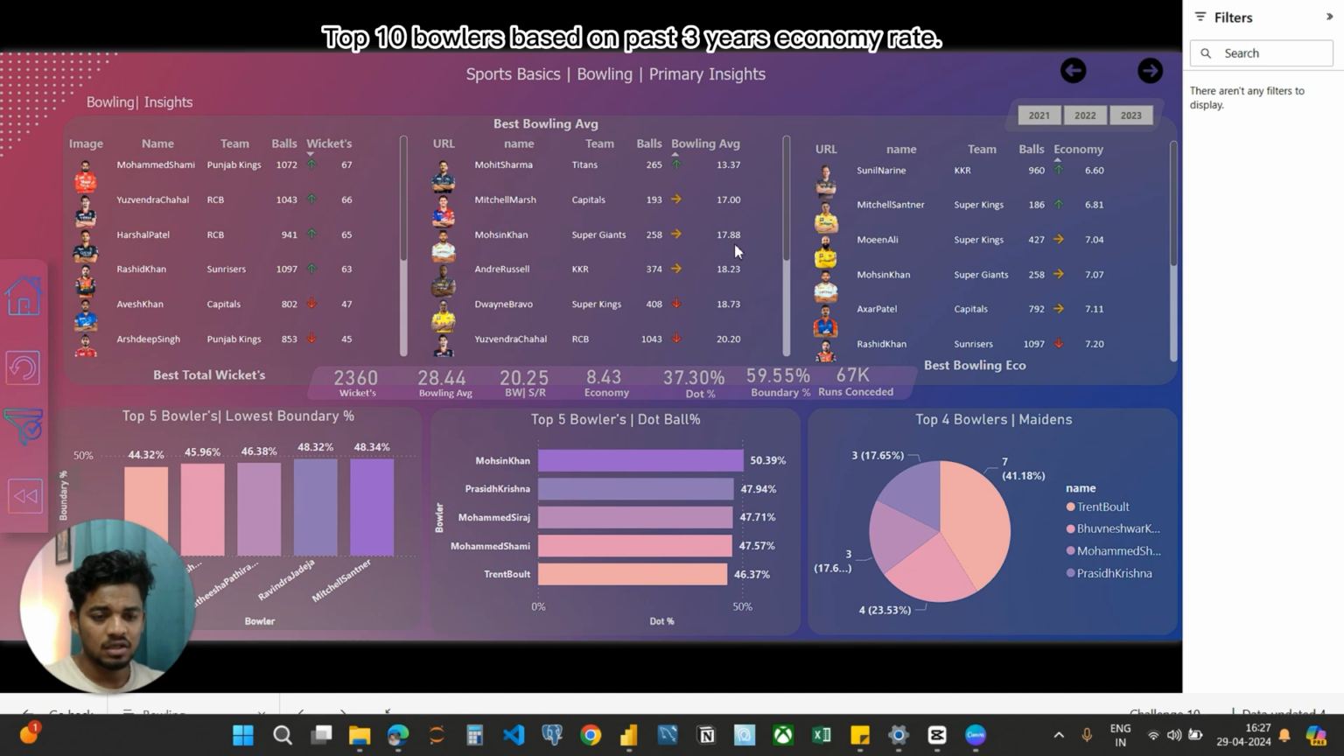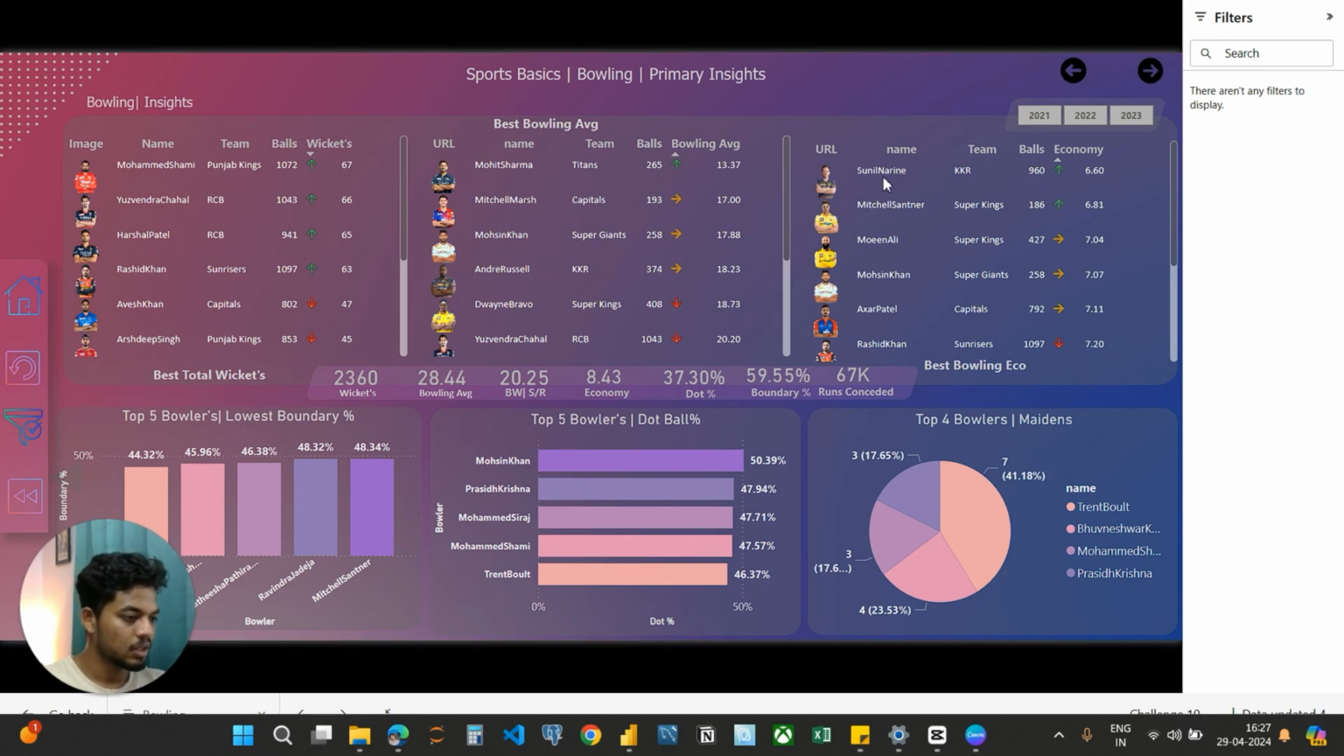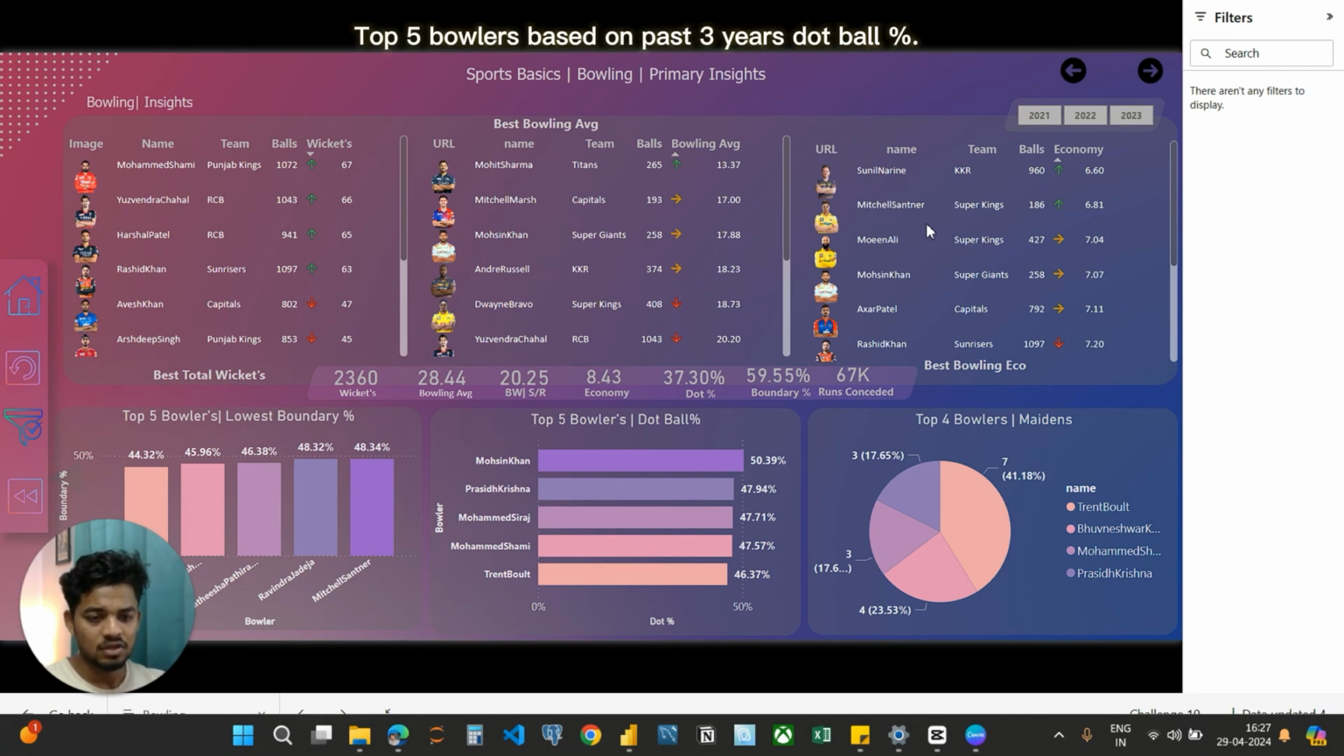The next question is the top 10 bowlers based on the past 3 years by economy rate, with a minimum of 60 balls in each season. Bowling economy rate tells how many runs a bowler typically gives away in an over. The lesser the economy, the better the bowler. Here you can see Sunil Narine on the top at 6.60, Mitchell Santner at 6.81, followed by Moeen Ali with 7.04.